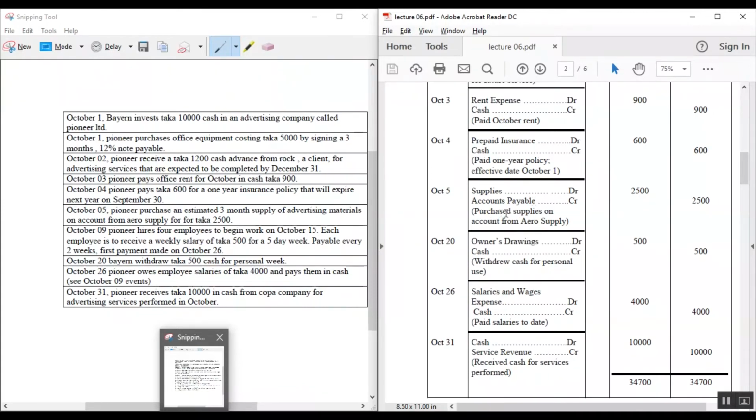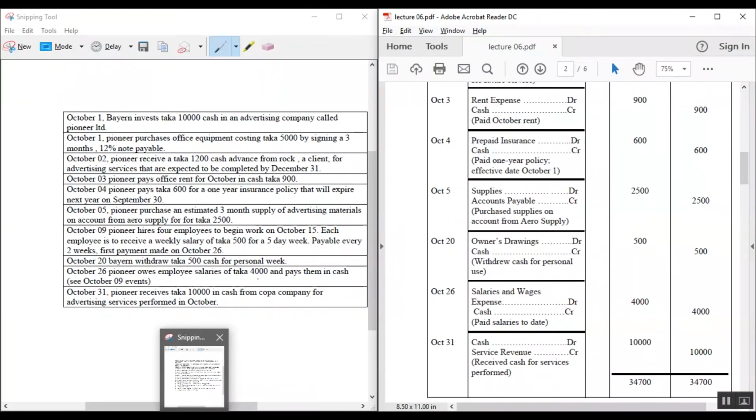October 9, Pioneer hires 4 employees to begin work on October 15. Each employee is to receive a weekly salary of taka 500 for a 5-day week, payable every 2 weeks. The first payment is made on October 26. So October 9 has no entry.